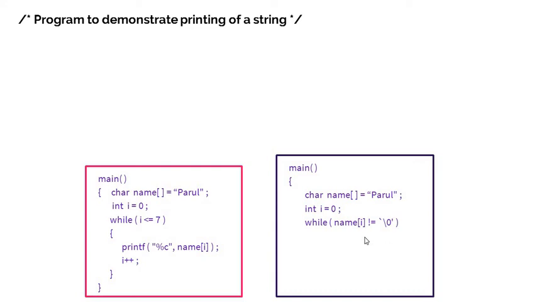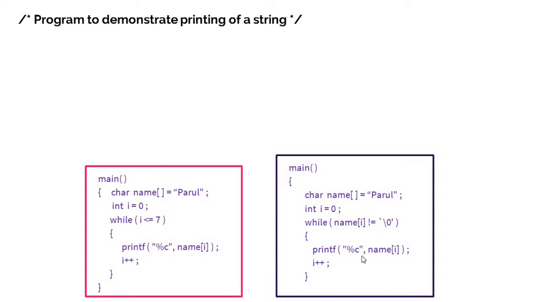Now inside this while loop, what I'm going to do is printf %c name of i. So you can see over here i is initialized with 0, so name of 0, and what is stored at name index 0 is character P. After that I'm just going to increment i++, so it will be 1.